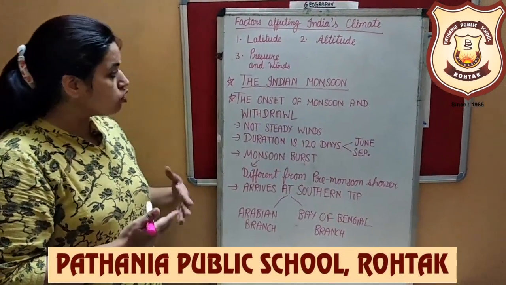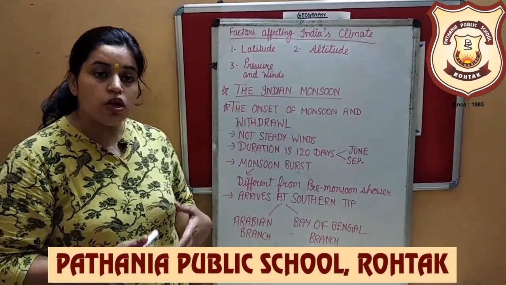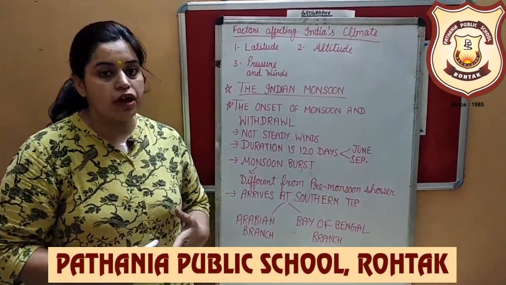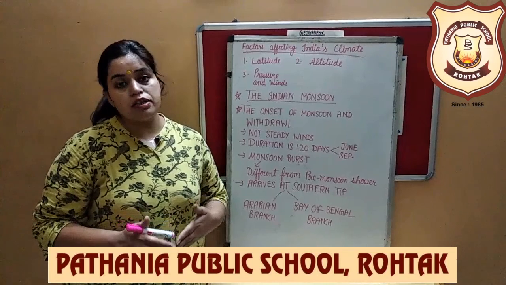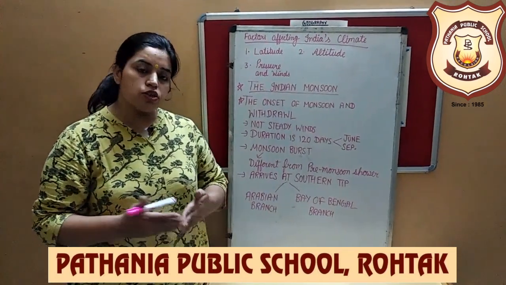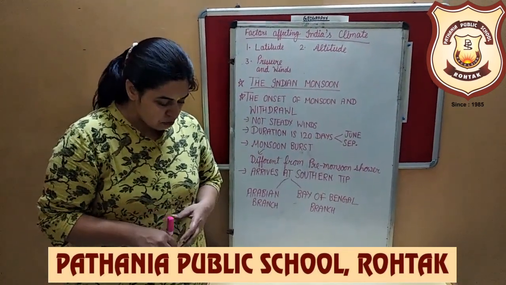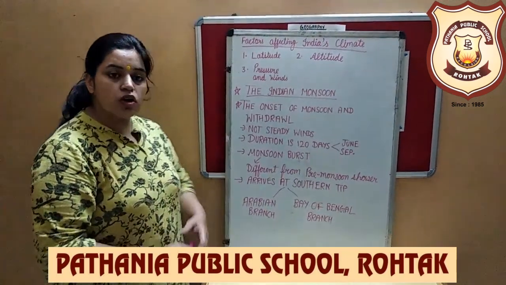So beta, this was the topic about the Indian monsoon, how the monsoon winds arrive in India and how they divide into two parts, the Bay of Bengal branch and the Arabian Sea branch. So beta, this was the topic for today.